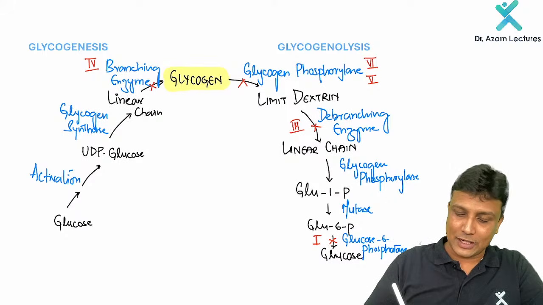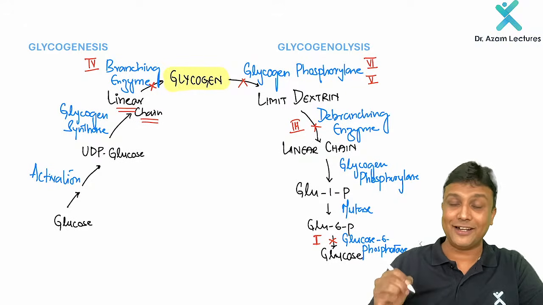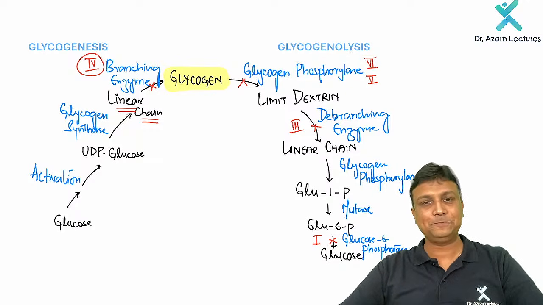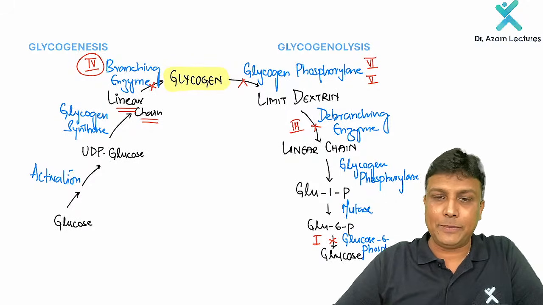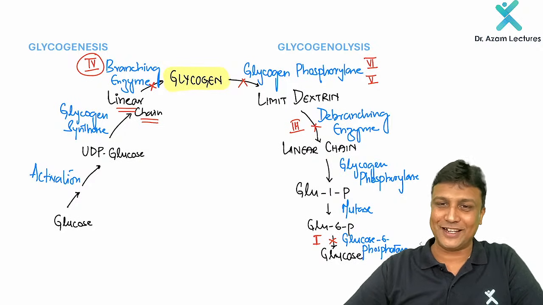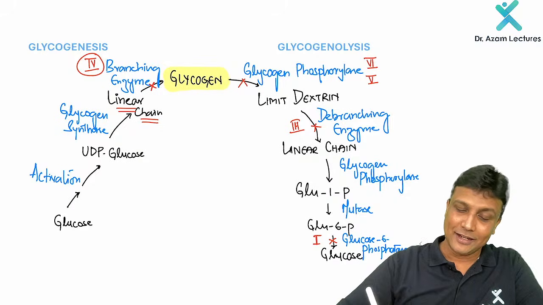So what is going to happen? If the branching enzyme is deficient, only linear chains will get accumulated. That means in type 4, there will be accumulation of abnormal glycogen. It is not normal glycogen, it is abnormal glycogen without any branches. Only the linear chains will be accumulated there. Okay, let us move ahead.